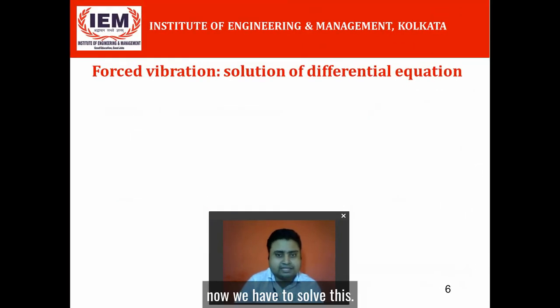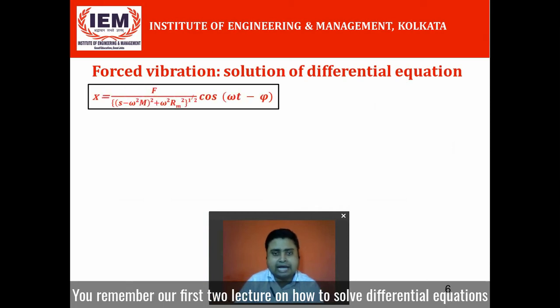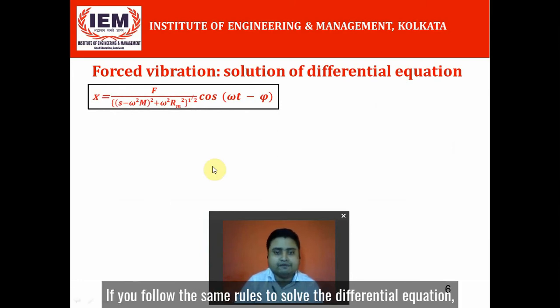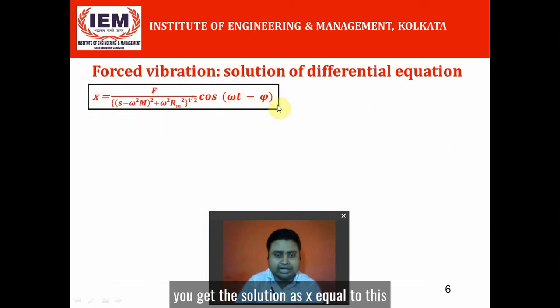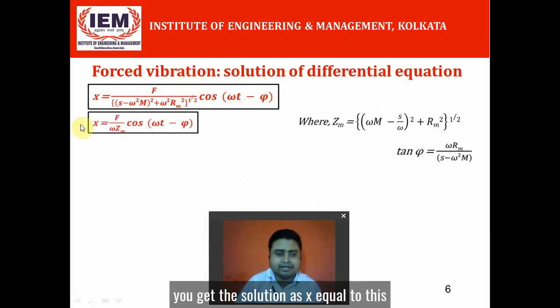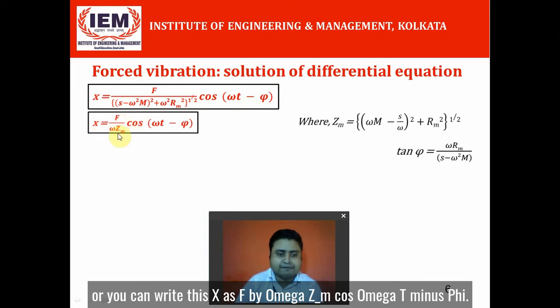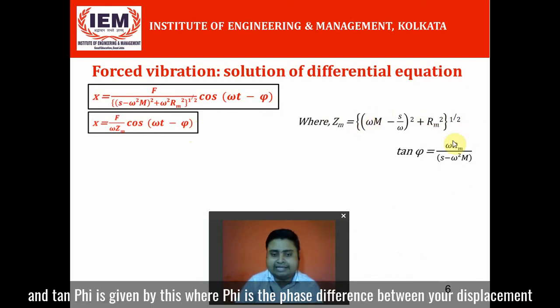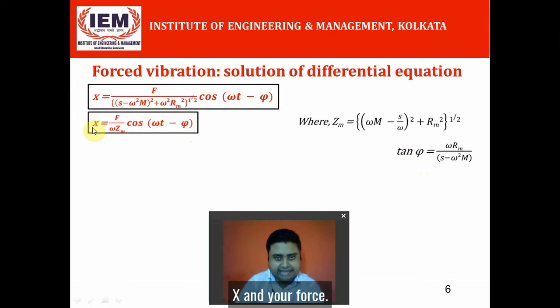Now you have to solve this. You remember our first two lectures on how to solve a second order differential equation. If you follow the same rules, you get the solution as x equal to this, or you can write x as F by omega Zm cos(omega t minus phi), where Zm is the impedance and given by this, and tan phi is given by this, where phi is the phase difference between your displacement x and your force.